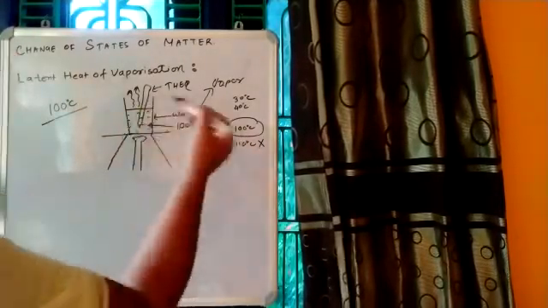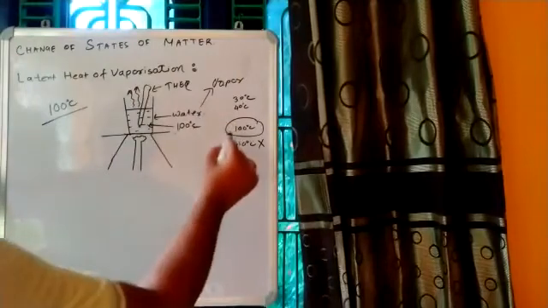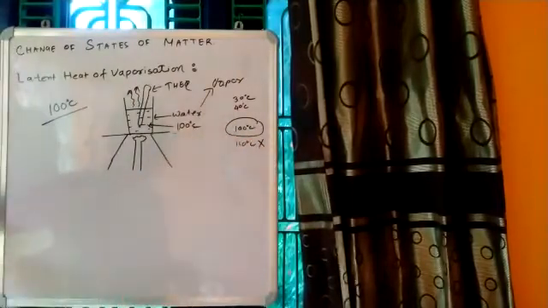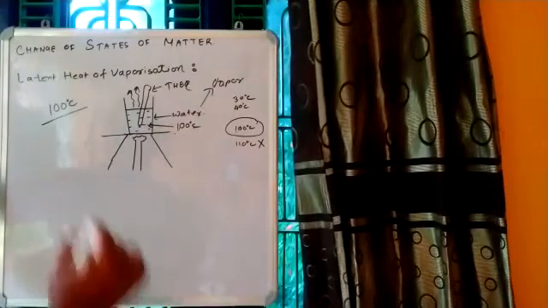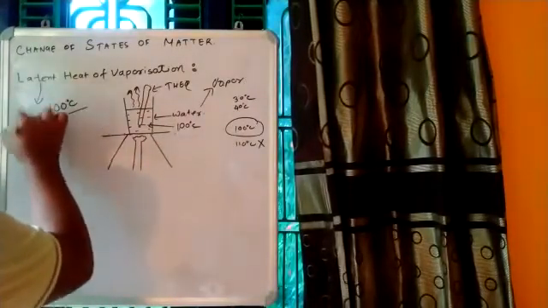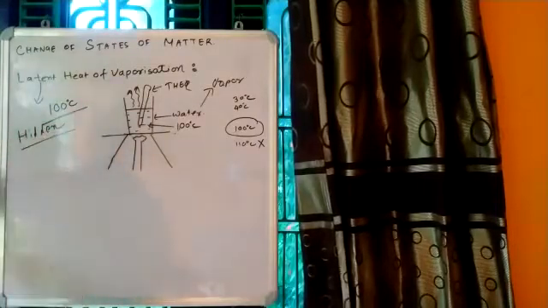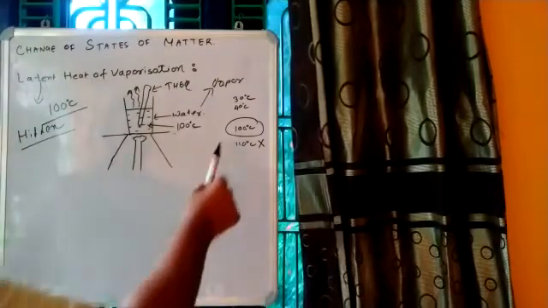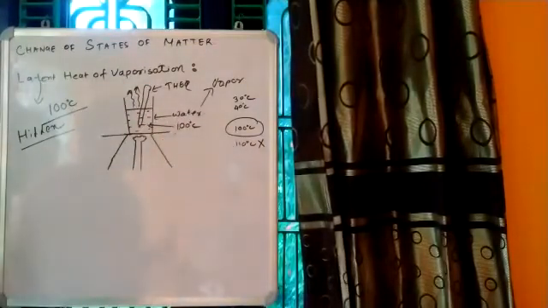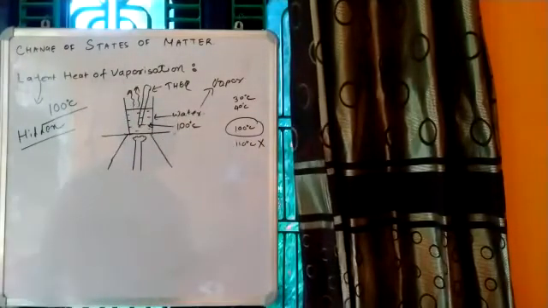That means the heat that we are providing after the temperature reaches 100 degrees Celsius, where is the heat going? The heat is hidden. Like the earlier case, here also the heat that we are supplying even after reaching 100 degrees Celsius is somewhere hidden.